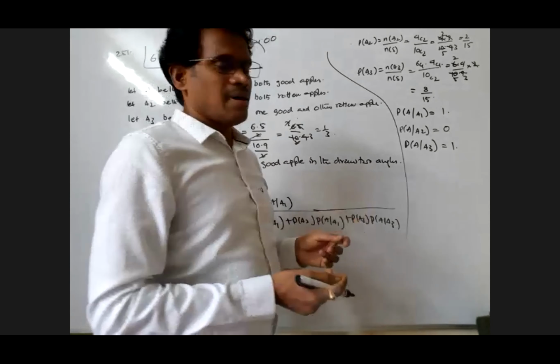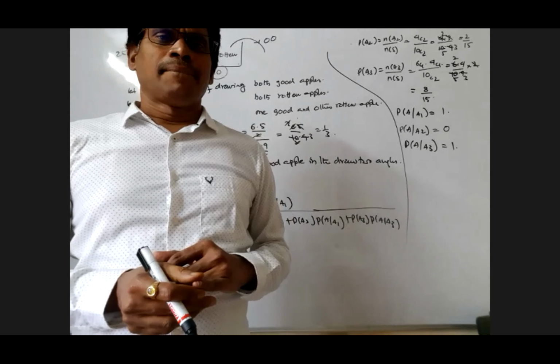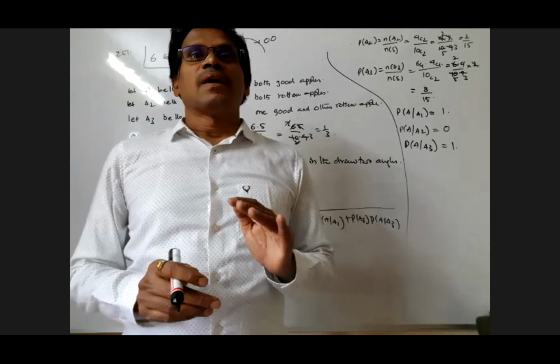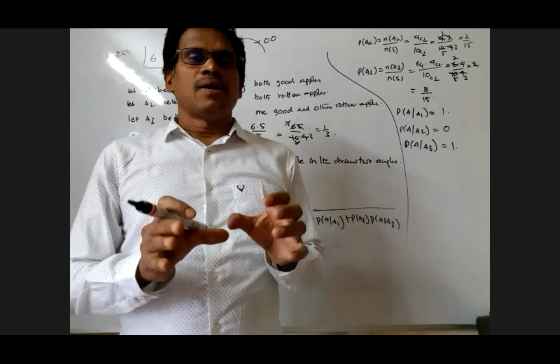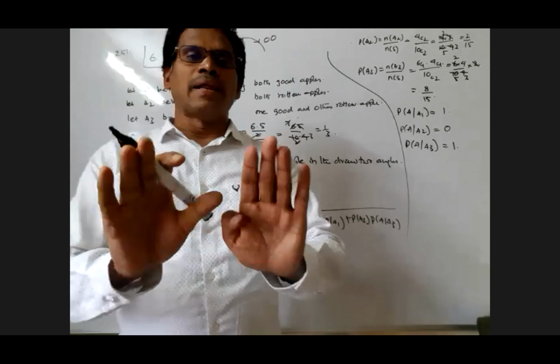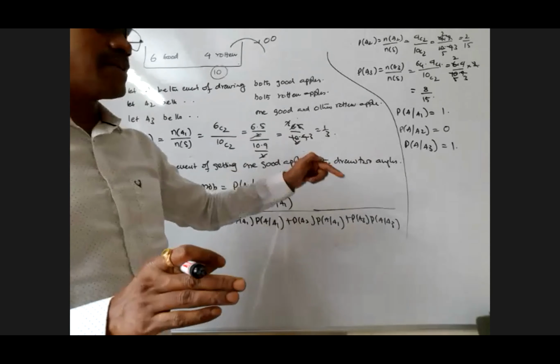Pawan, you want to say something? Think, all of you. Is the logic correct? Already what do you know? There are two apples, and among the two apples one is good and one is bad. Then we are talking about the probability of getting one good apple in the draw.